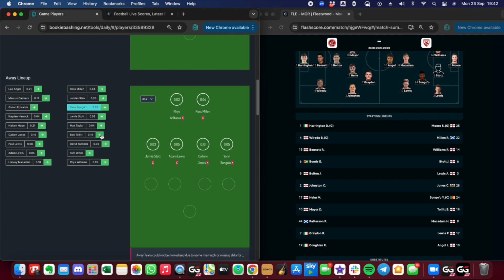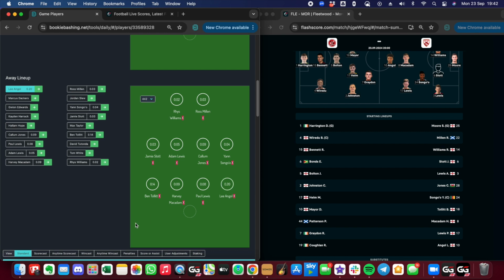And finally, Tollit, McAdam, Lewis and Angol. Two Lewises, actually. Should have been careful there. Which Lewis have I already got? Adam Lewis. It's Paul Lewis and Angol. And we don't need to enter the goalkeeper because they never have any XG.